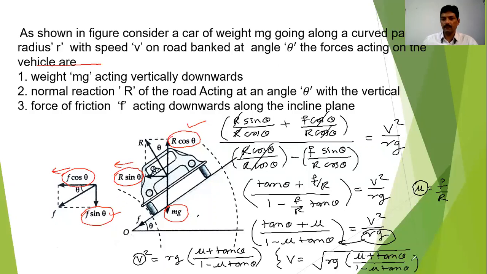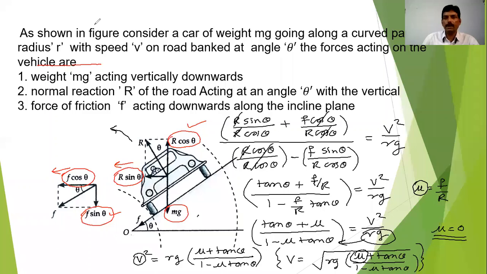This is the very important relation when the car is taking the turn on the banked road. Here the banking of road we have done, and on that the car is going to take the turn. If you neglect the frictional force, suppose mu is equal to 0, this is the special case. If mu is equal to 0, then this equation will take a new form.